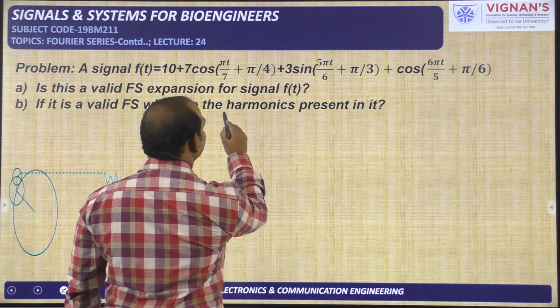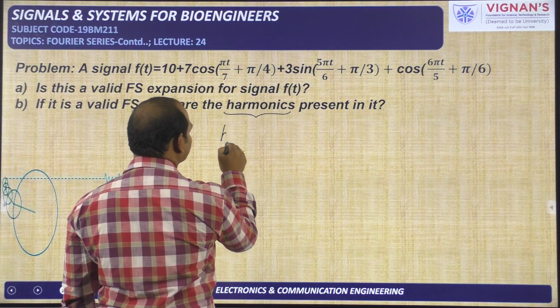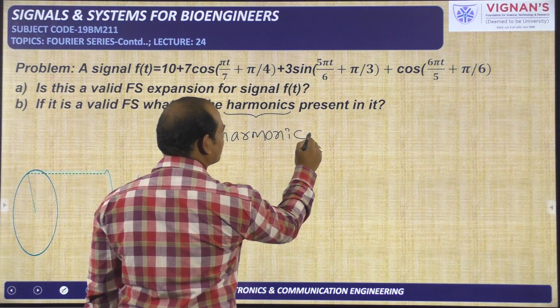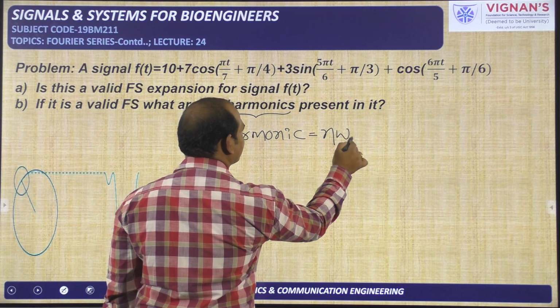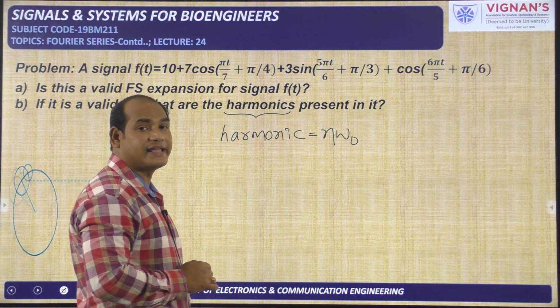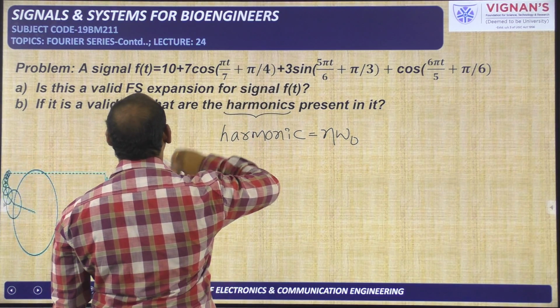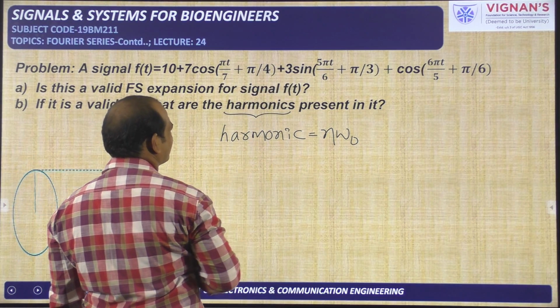Already we have discussed harmonic. Harmonic is nothing but integer multiples of the fundamental frequency. It is like n omega naught or n f naught. First we need to find whether the given signal is a valid Fourier series or not.